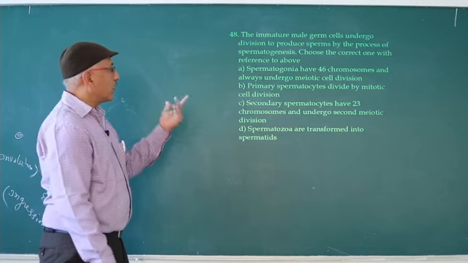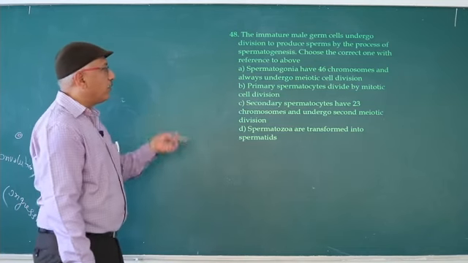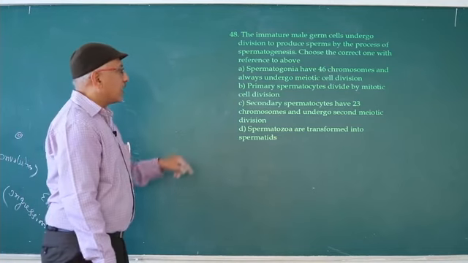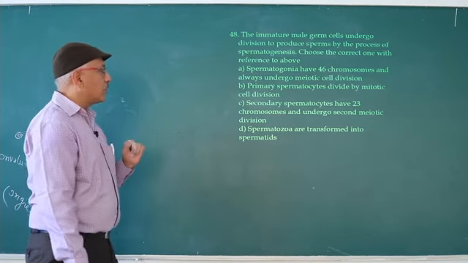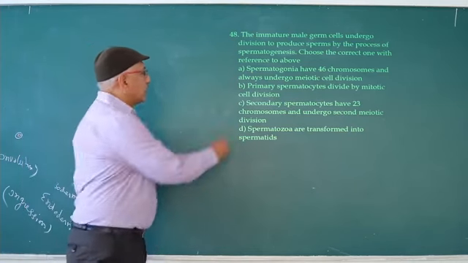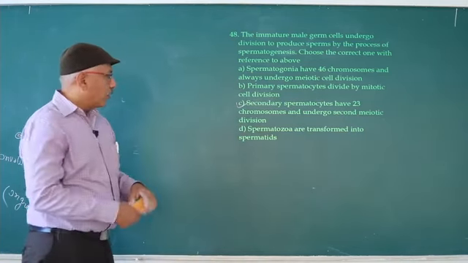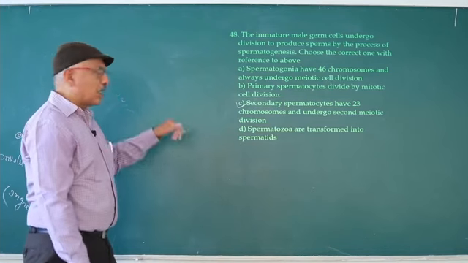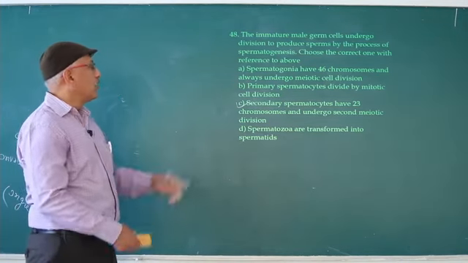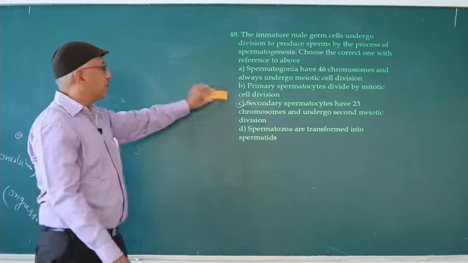Second, primary spermatocytes divide by mitotic cell division. Wrong; only reduction division. Secondary spermatocytes have 23 chromosomes and undergo the second meiotic division, so that is correct. Fourth, spermatozoa are transformed into spermatid. Wrong; spermatid is transformed into spermatozoa. So the answer is C.